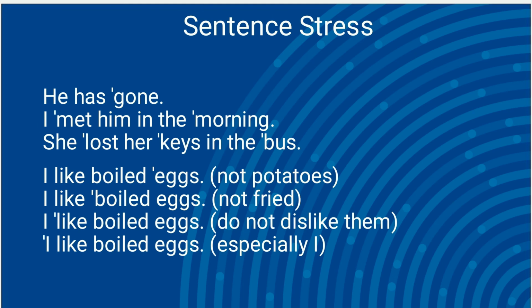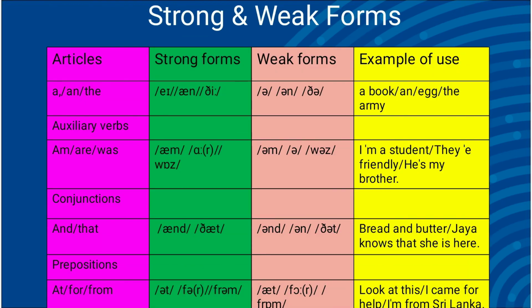A few examples are: he has gone. I met him in the morning. She lost her keys in the bus. I like boiled eggs. I like boiled eggs. In the last four sentences, the shift in the primary stress placed on words in a sentence has the effect of changing its meaning to suit different speech situations.